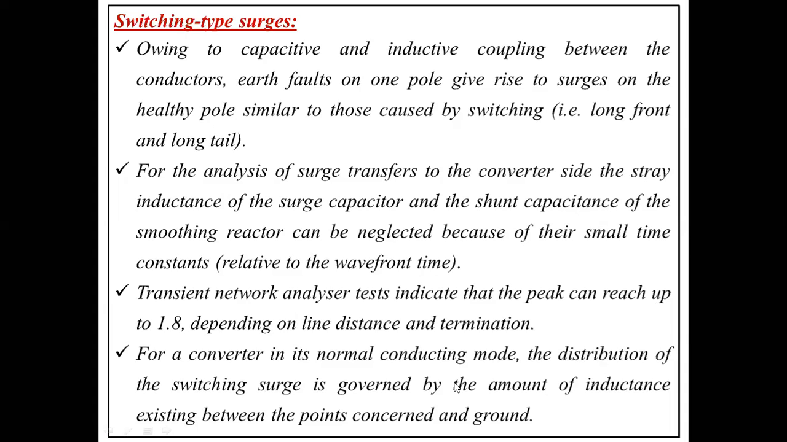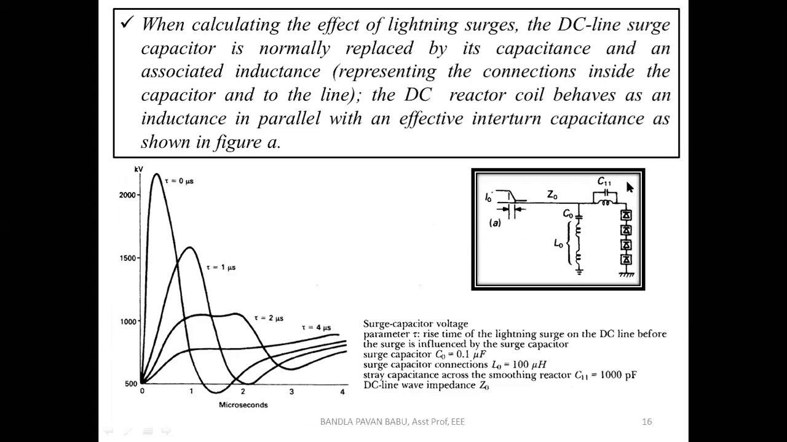Okay, next, for a converter in its normal conducting mode, the distribution of the switching surge is governed by the amount of inductance existing between the points concerned and the ground. So suppose the converter is working under normal operating mode. So the distribution of switching surge, suppose any switching surges have occurred there, is going to be distributed through this impedance. So this is the converter station there.